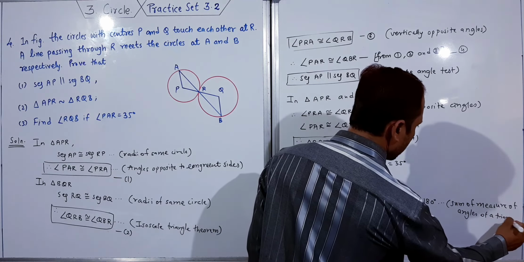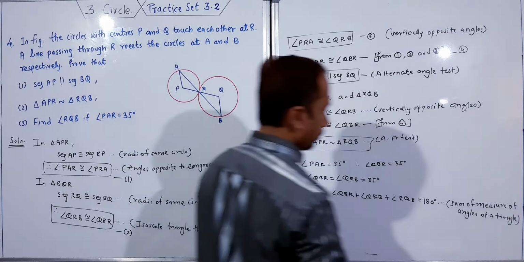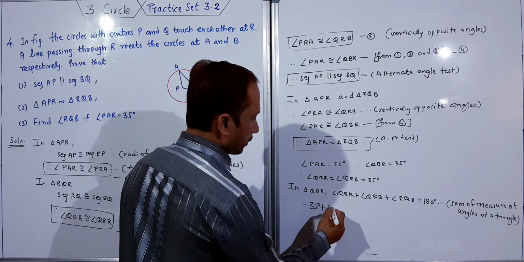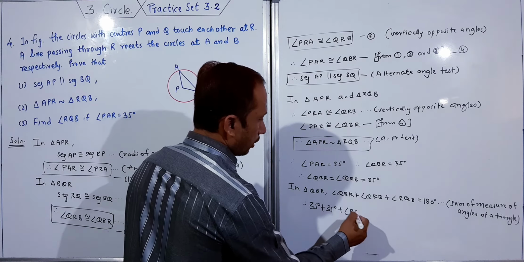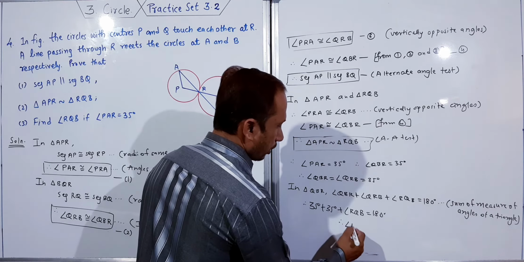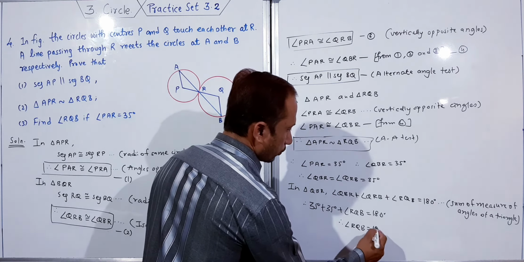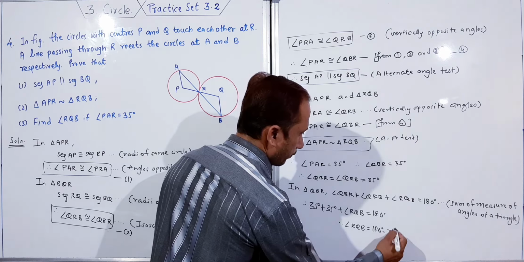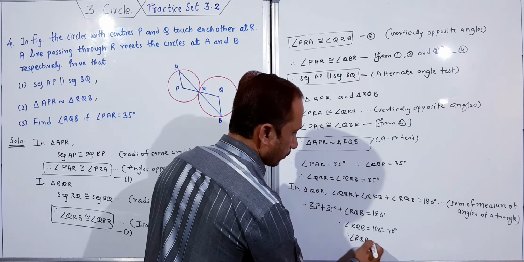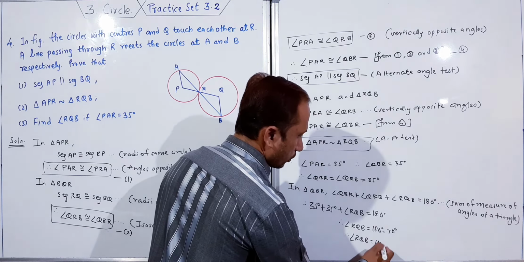So 35 first, then 35 second, plus angle RQB is equal to 180. Therefore, angle RQB is equal to 180 minus 70. 35 plus 35 is 70. Therefore, angle RQB is equal to 110. So this is the final solution.